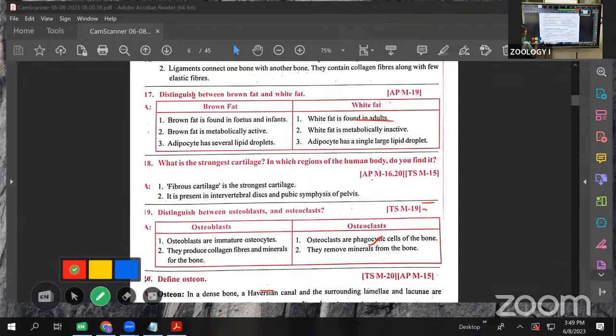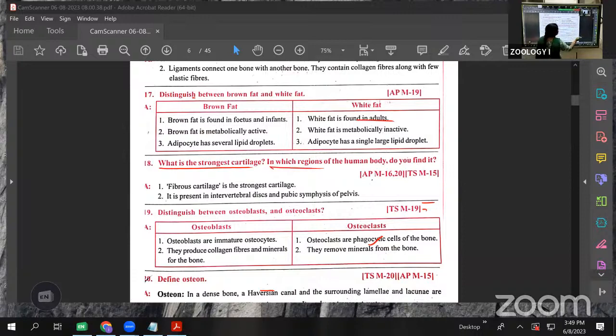Next, which one is the strongest cartilage? Three types of cartilage are there: hyaline cartilage, elastic cartilage, and fibrous cartilage. We already discussed this in the SAQs with the diagrams. Among these, which one is the strongest cartilage, and in which region of the human body do you find it?